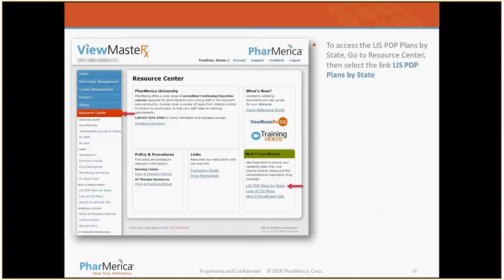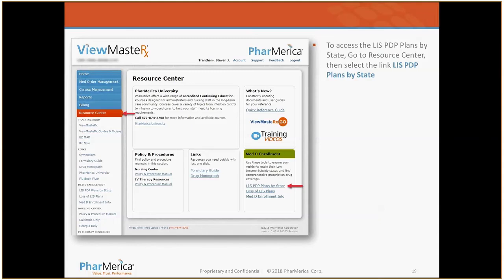The next thing we want to reference, going back to the ViewMaster screen, slide 19 in the PowerPoint, is where you attain the low-income subsidy PDP plans by state to see all the plans that are available in the state. Now again, the Med-D plan alerts only list 3 due to space and size restrictions, but there could be other plans available to that resident.